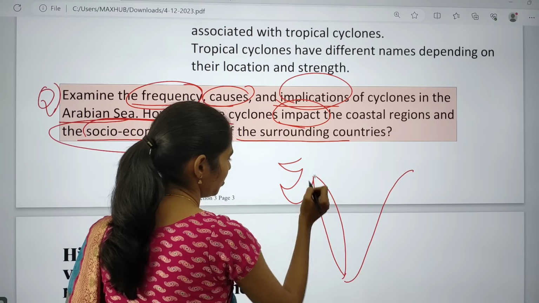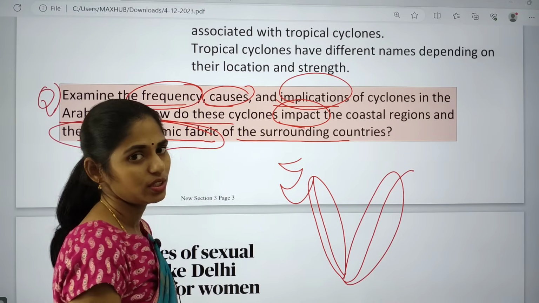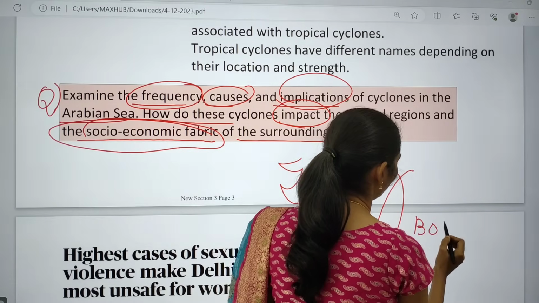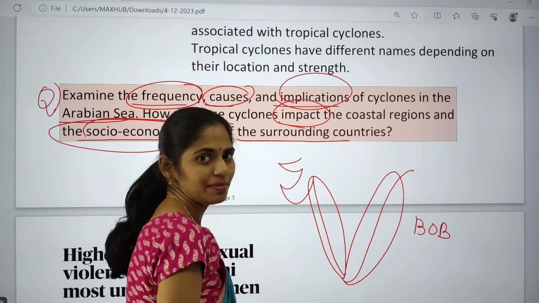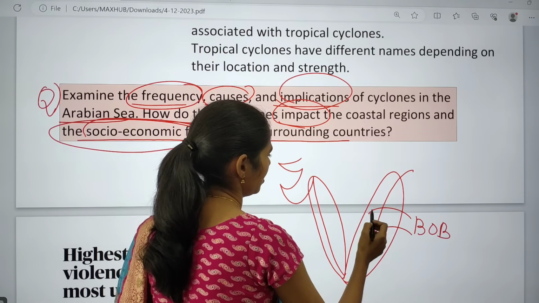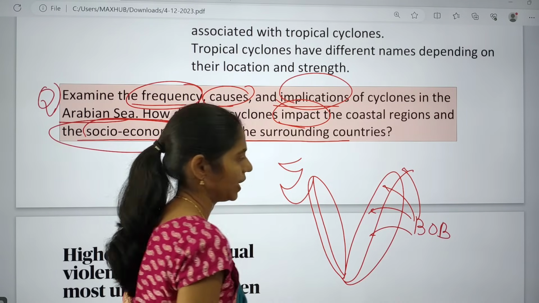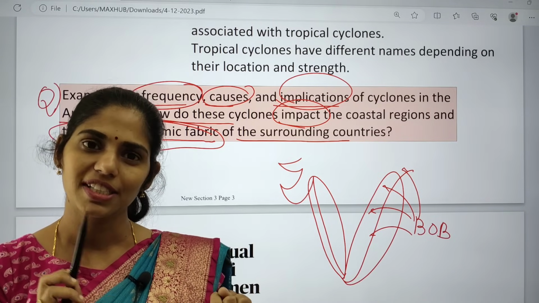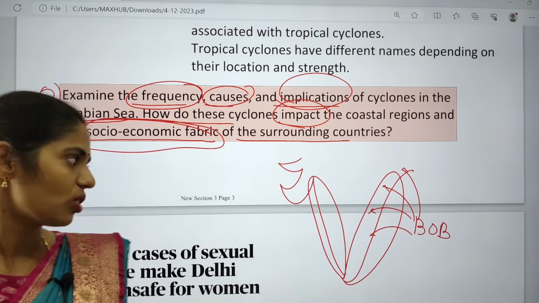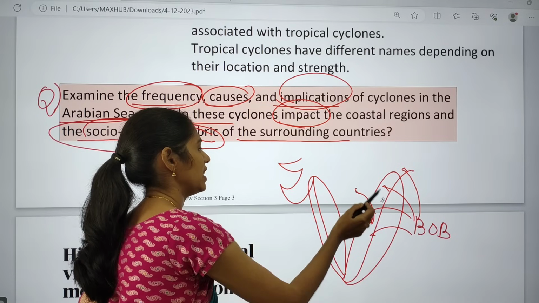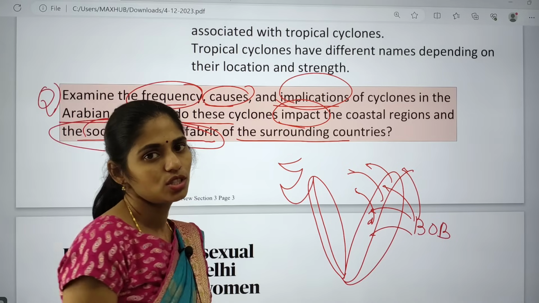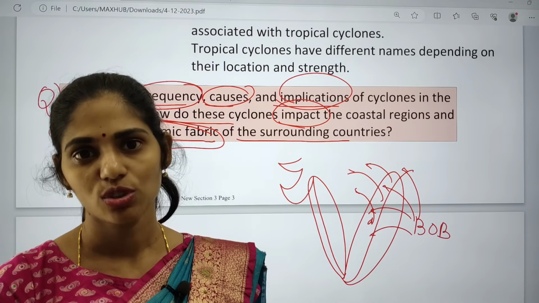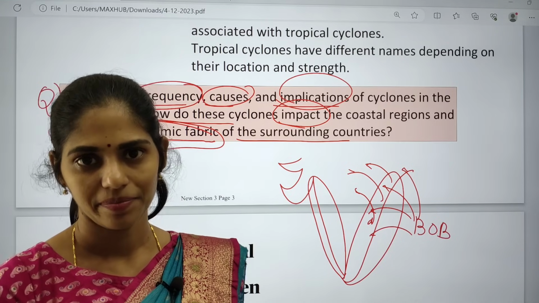Let us take, this is the coastal area. I am taking both the sides, east coast and west coast. So for example, here in the Bay of Bengal, a cyclone came and it is affecting most of AP and Odisha as well as Bengal, etc. It will be affecting the fisherman community. For example, it is causing floods. If it is causing floods, the people from here will be moving inside. Because of this, that will lead to the problem of migration, as well as impacting the socio-economic fabric of another area.